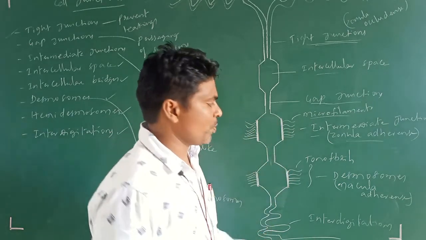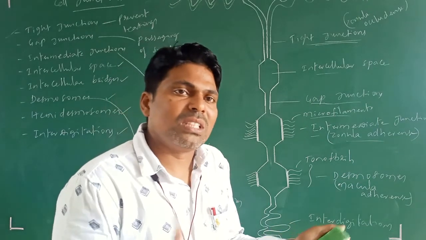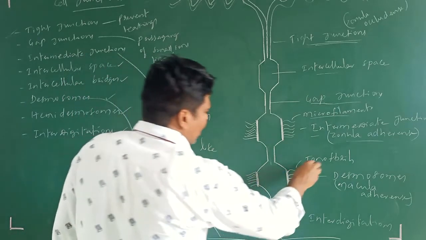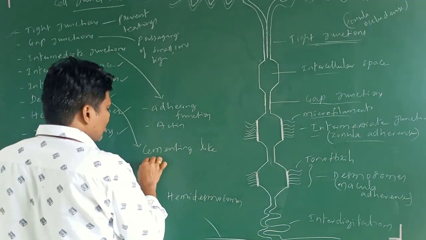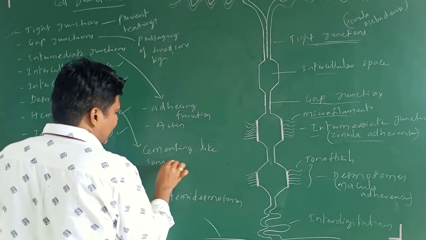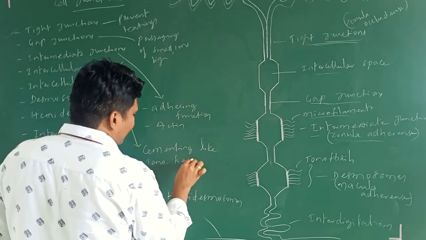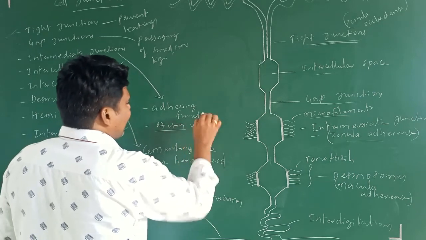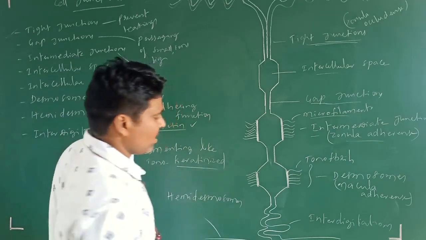But here it is desmosomes or macula adherens, which are a thick and strong attachment between the two cells. And whatever the tonofibrils are here, these tonofibrils are keratinized filaments. Here it is the actin molecule. Here it is keratinized. Okay.